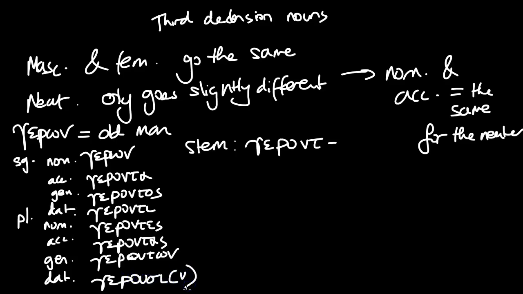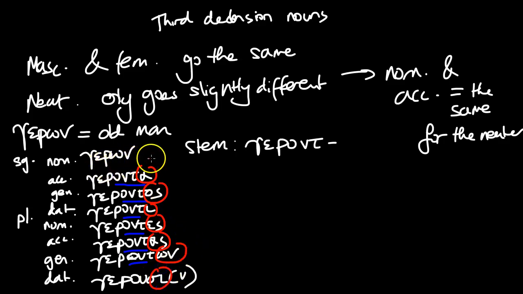With the movable nu. So the important thing here to remember is that the stem is geront. So you see that geront, geront, geront, geront, geront, and then obviously the last one is gerusi, so you don't see the stem. But actually it's like geront plus si, which then contracts to form gerusi. And then you have the endings. So the endings are just a, os, i, es, as, on, si.